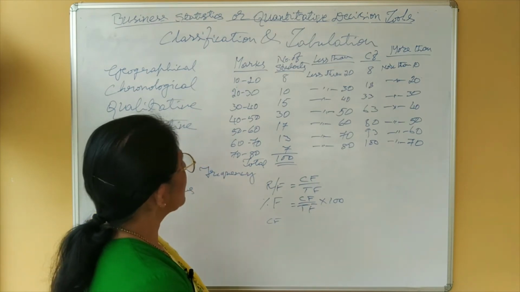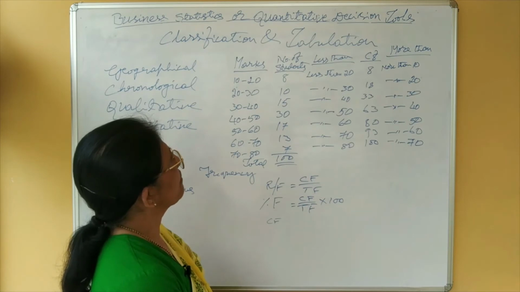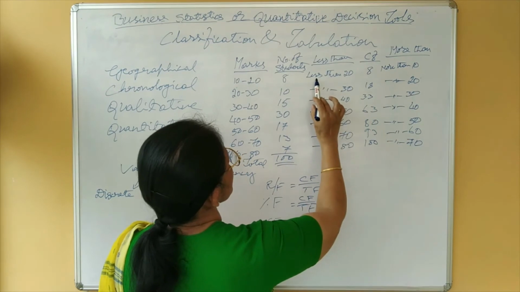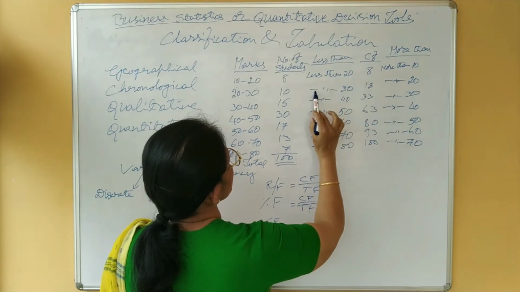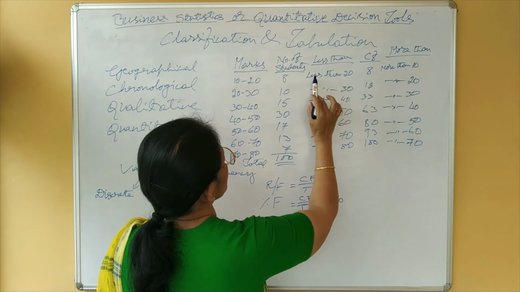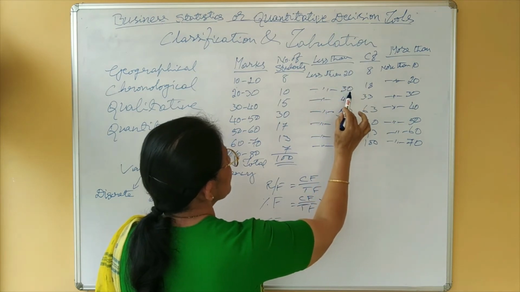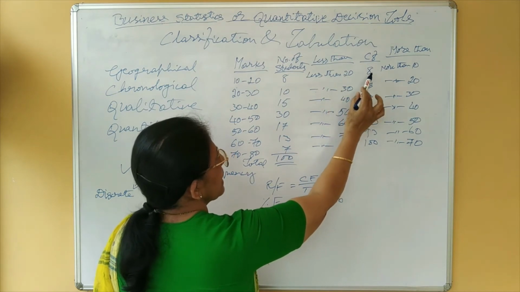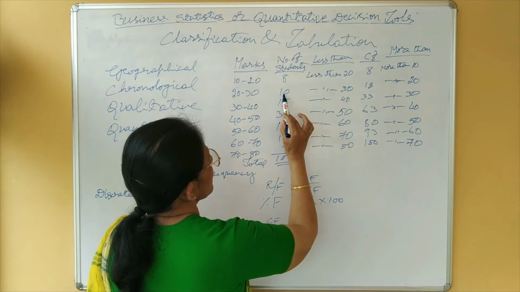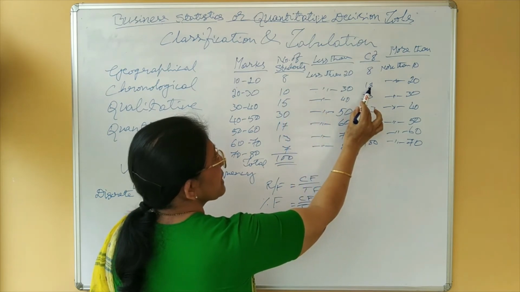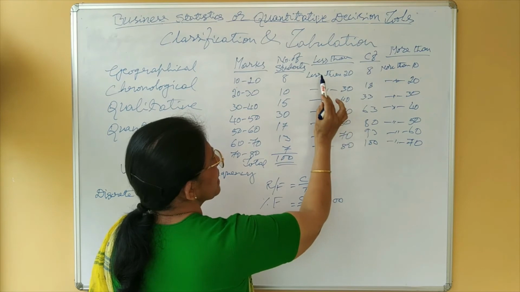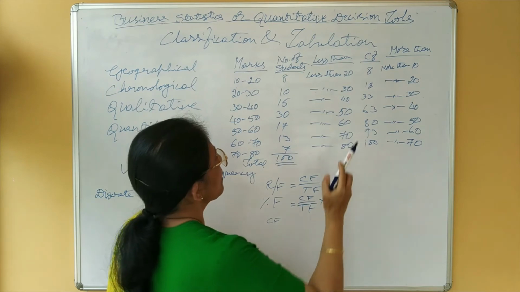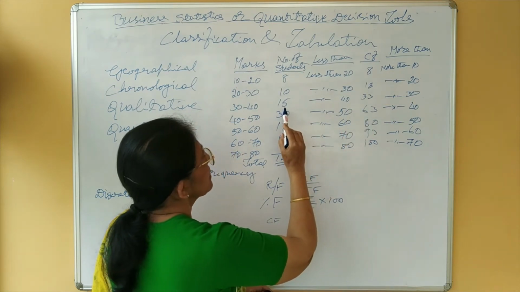Now, in this case, how to convert into cumulative? Here, less than 30 includes even less than 20. When it is given less than 30, it includes even less than 20. Therefore, to 8 we have added this 10. It comes to 18. Then less than 40 means it includes less than 20, even less than 30, isn't it? Therefore, we have added to this 18, this 15.